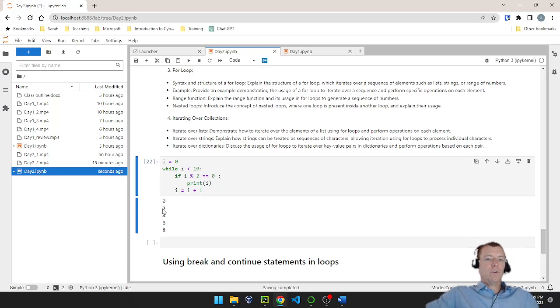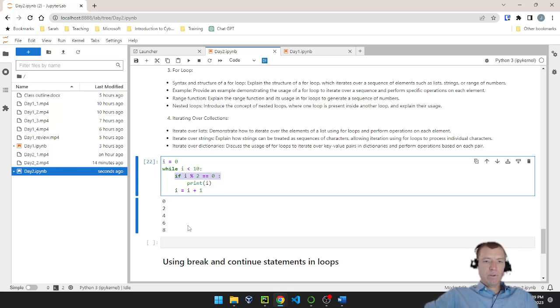So 0, 2, 4, 6, and 8. Those are the even numbers from going from 0 to 10. But remember, we don't include 10 because we have less than. So it's actually going from 0 to 9. And all the even numbers are 0, 2, 4, 6, 8. So that's bringing back the modulus operator.